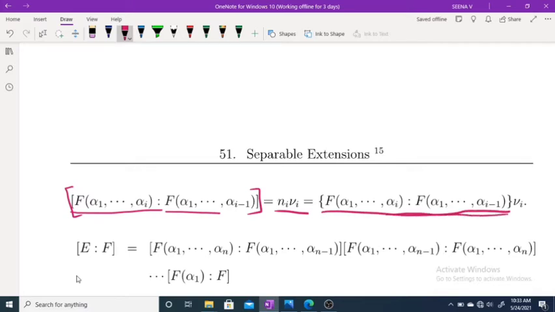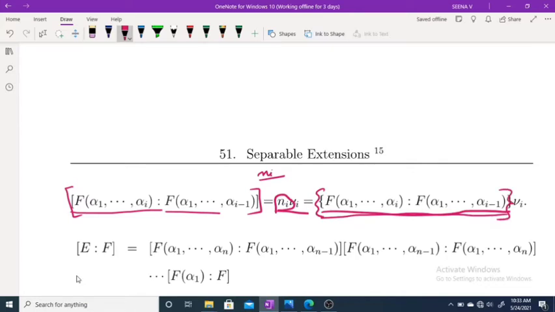This is the number of distinct roots, and ni means the degree.